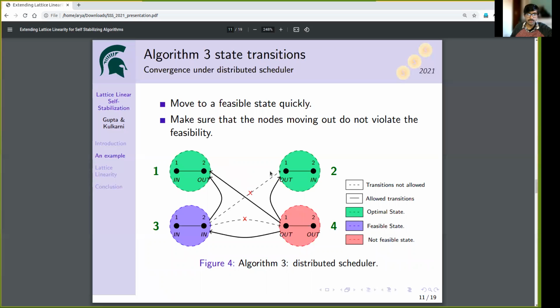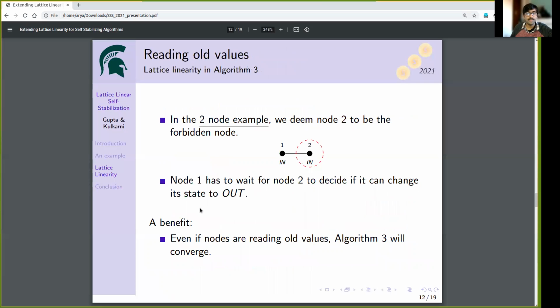So if we apply algorithm 3 on any of these states, we are guaranteeing convergence because state 3 only transforms to state 1. This slide gives a little hint about application of lattice linearity to algorithms. What we have done here is we have deemed node 2 to be the forbidden node. Node 1 has to wait for node 2 and allow node 2 to change its state to out first. Only after node 2 changes its state to out, node 1 can reevaluate its cards and decide if it is forbidden. Because of this, even if nodes are reading old values, algorithm 3 is guaranteed to converge.